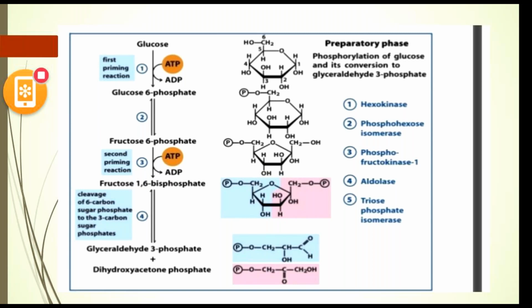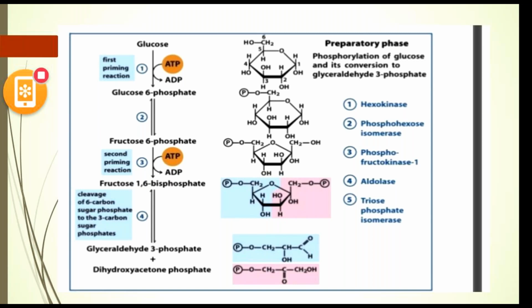Now the fourth step, which is cleavage. Here fructose 1,6-bisphosphate, a hexose sugar, is split by the enzyme aldolase into two molecules of 3 carbon substrates. Till here, glucose and fructose, all the above steps, are 6 carbon chain compounds.